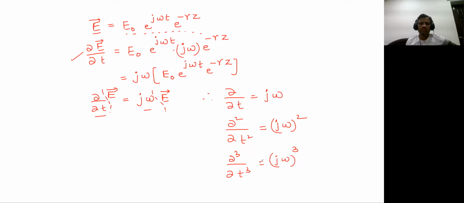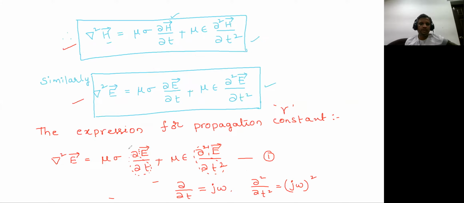Now we will replace dou by dou t with j omega and dou square by dou t square with j omega whole square.